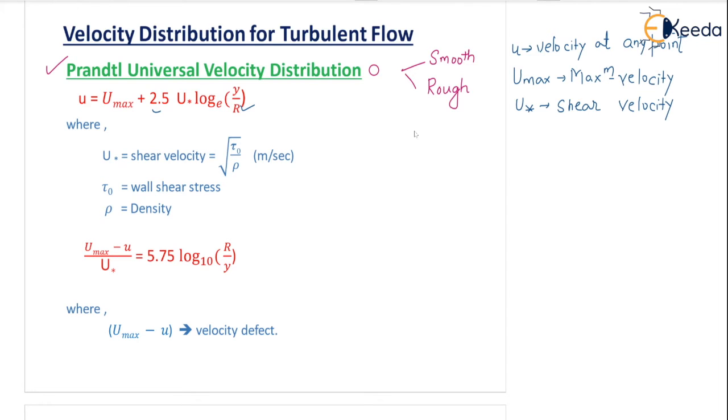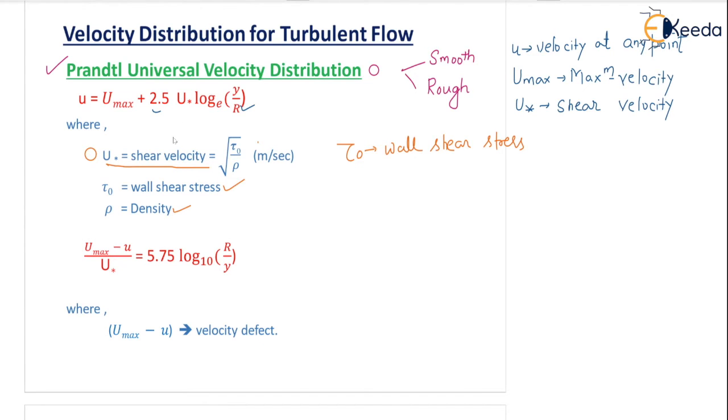And u star is given by root of tau naught by rho. You can see this particular line here: u star, the shear velocity, is equal to root of tau naught by rho in meter per second. What is tau naught? Tau naught is your wall shear stress, and rho is the density. So u star is the shear velocity.